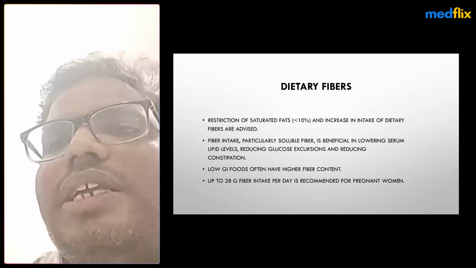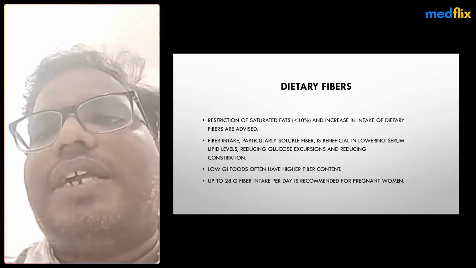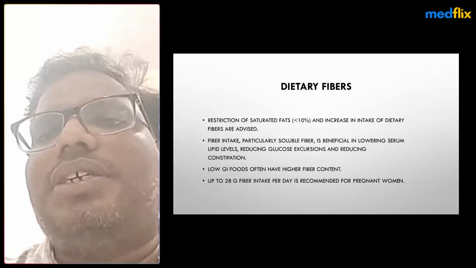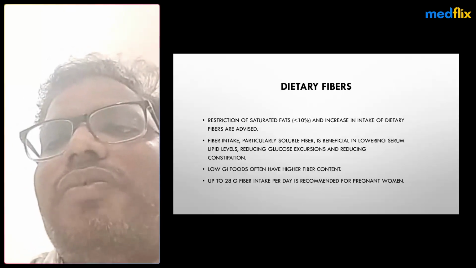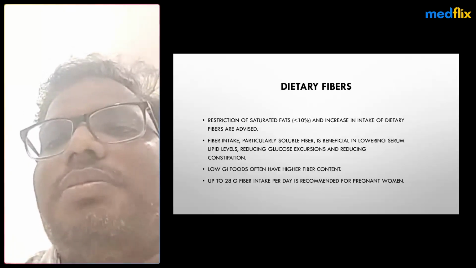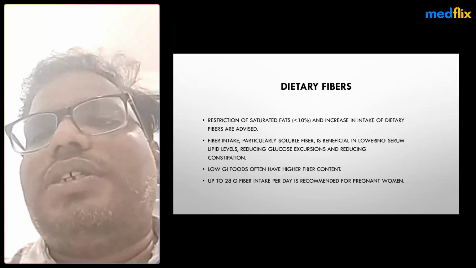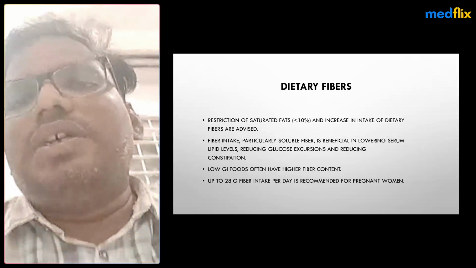And for dietary fibers, we restrict saturated fats to less than 10% and increase the intake of dietary fibers. Fiber intake, particularly soluble fibers, is helpful in reducing serum lipid levels, reducing glucose excursions, and reducing constipation, since we are reducing carbohydrate intake.